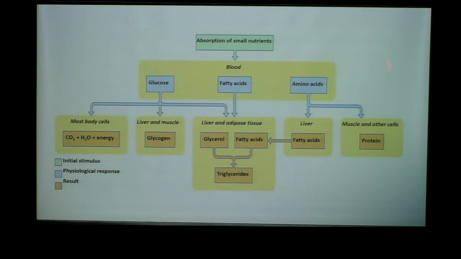And likewise, we can store away amino acids in the liver. We can convert them to fatty acids and then store them in the liver, or we can make proteins. So amino acids are the building blocks of proteins, and to put those away for later, we can build them up into a few proteins and store them, okay? Now, this is not usually a source for breaking down energy, and I'll talk about that when we get to there, but just understand that glucose is usually our main source of energy.